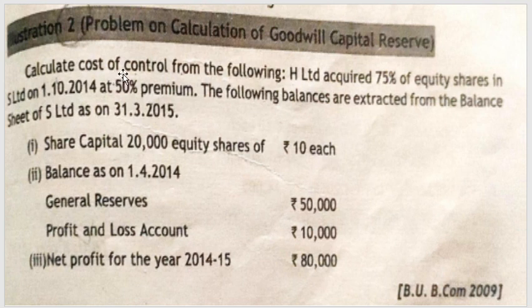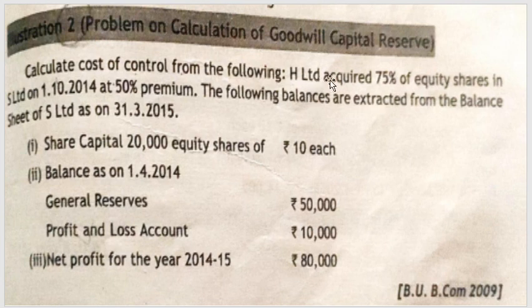So here, calculate cost of control. Cost of control, goodwill or capital reserve is the same. Please remember the terms: goodwill, cost of control and capital reserve are the same. When you get a positive balance when calculating this step, it is called goodwill. When it is a negative balance, you will get capital reserve.